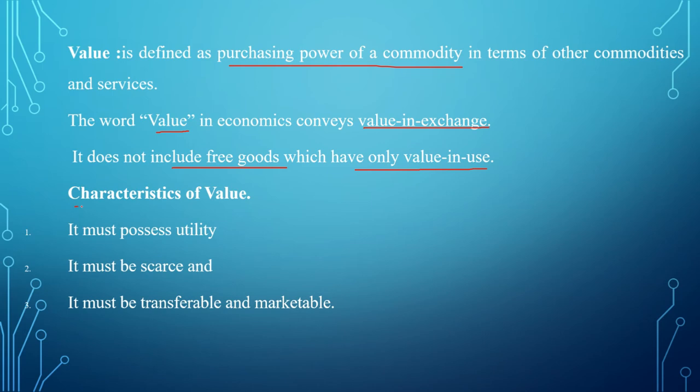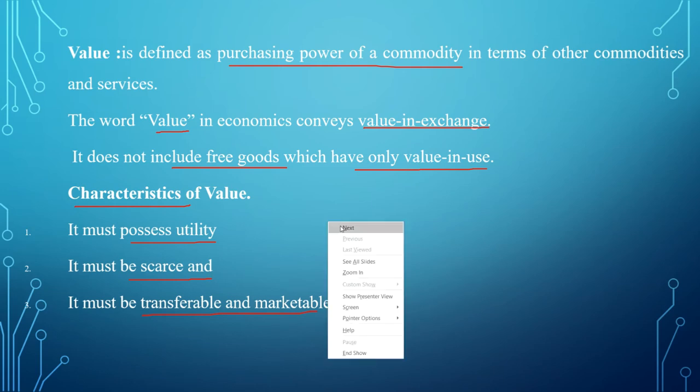What are the characteristics of value? It must possess utility. Utility means the want-satisfying capacity of a good, that is, the capacity to satisfy human wants. It must be scarce, that is limited. It must be transferable and marketable.